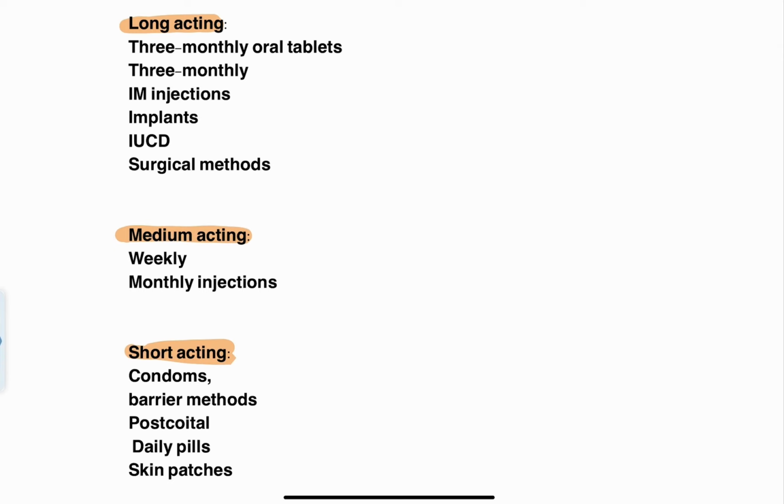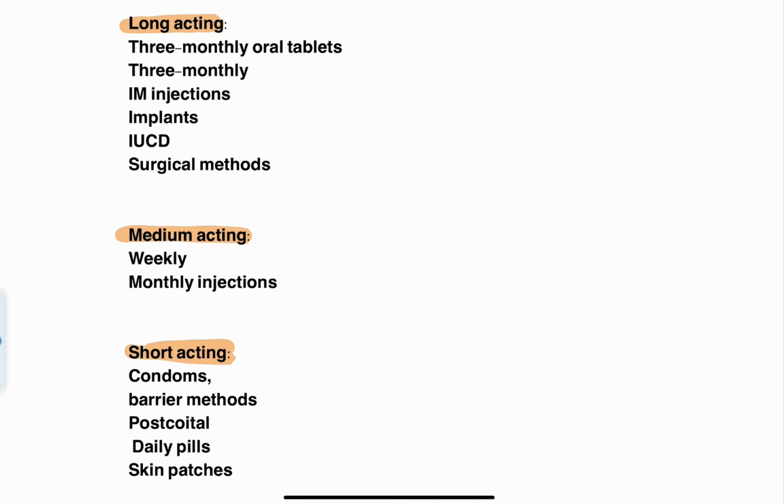Right? So what comes under the long acting contraceptive agents? Those are the 3 monthly oral tablets, the 3 monthly intramuscular injections, which are basically hormonal injections which provide contraceptive effect, implants which are implanted under the skin of the female and release the hormone, intrauterine contraceptive devices, and the surgical methods, right? So these are long acting methods because the effect is going to be there in the female for, let's say, 6 months, 3 months, or 12 months. But then surgical method of contraception is a permanent method of contraception, but it is also a long acting contraception. Is that clear? Yes.